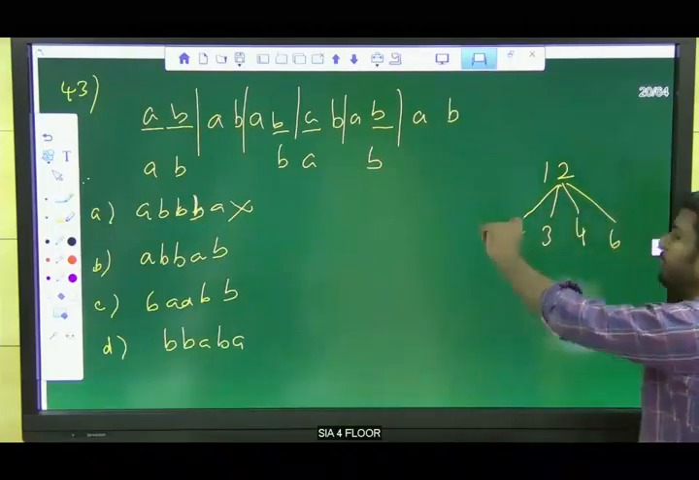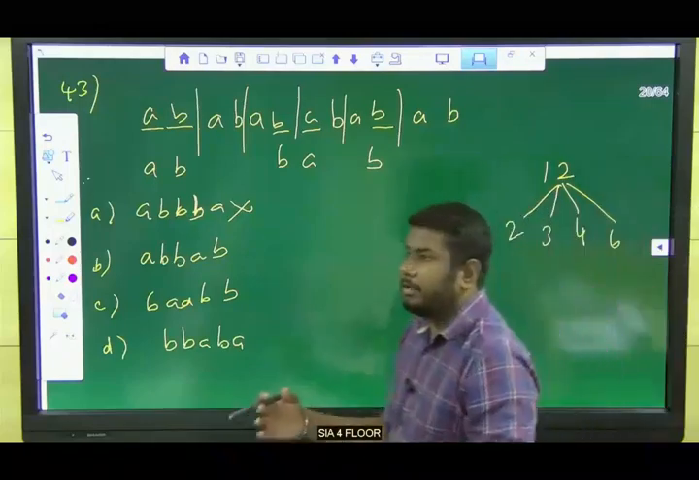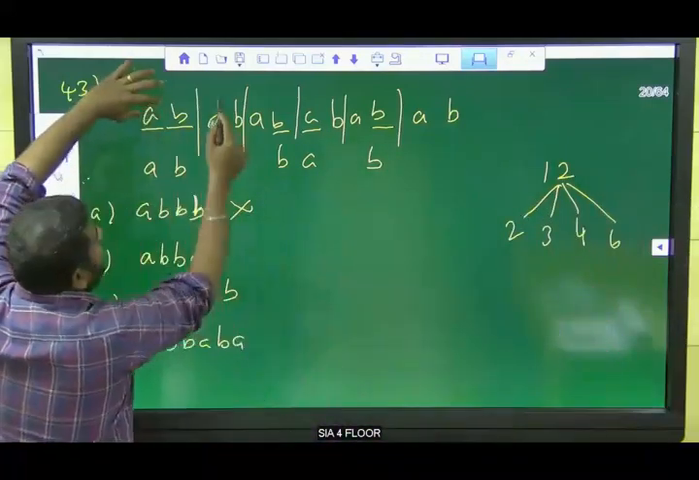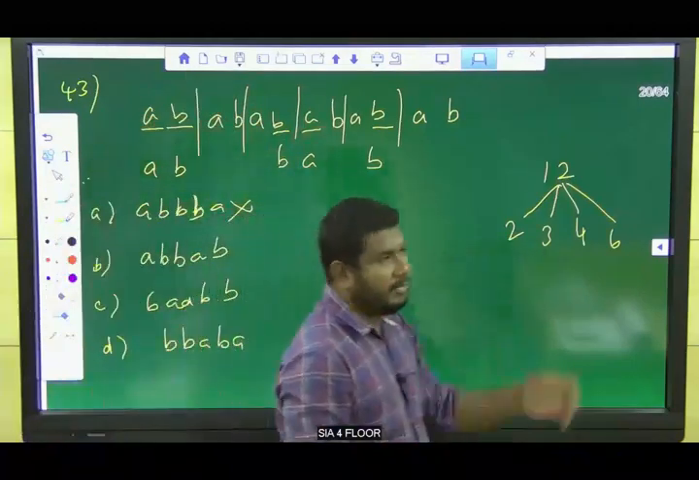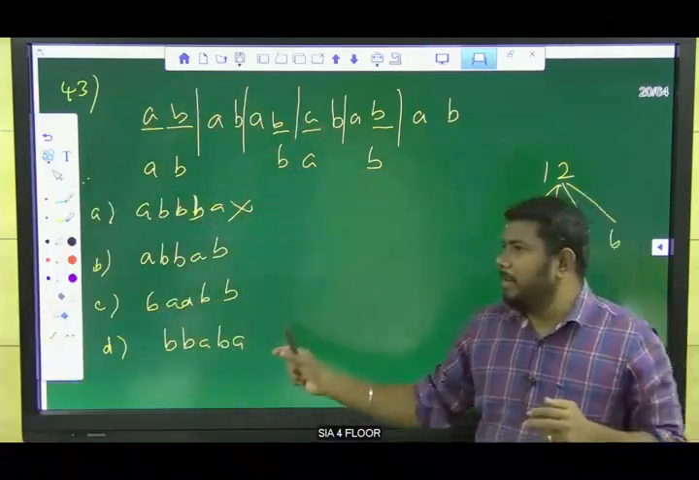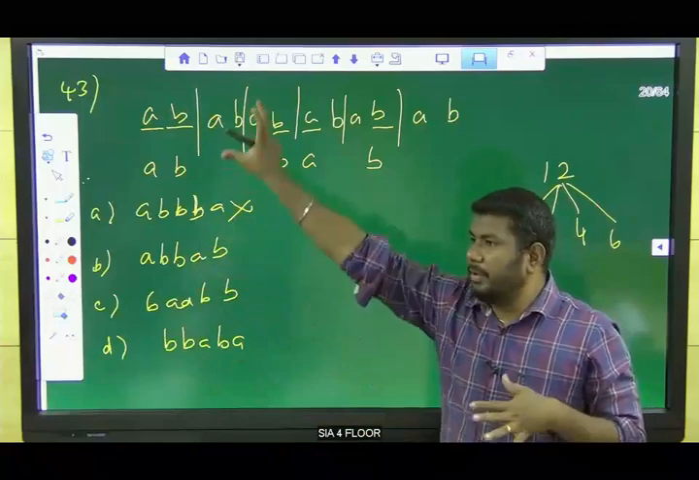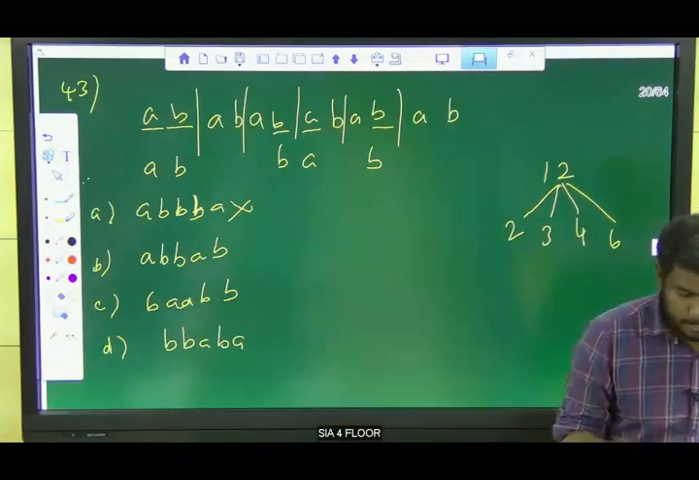Why do we have 2? We need to compare 3 also, right? For example, ABA, then it should be ABA, but here it is BAB, like that. For that we need factors, but the major part is that we find the answer based on the option. Clear?